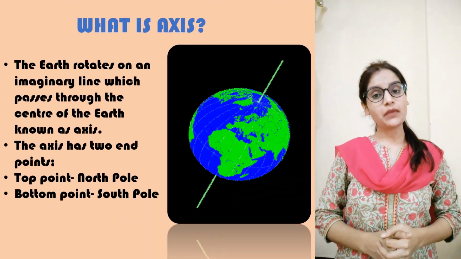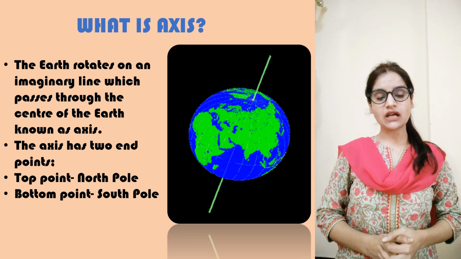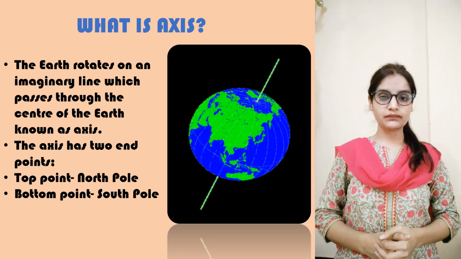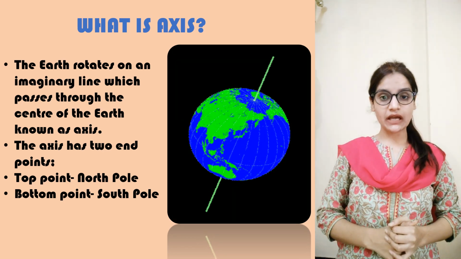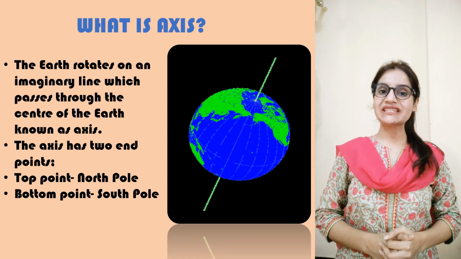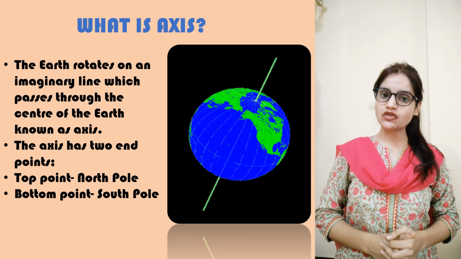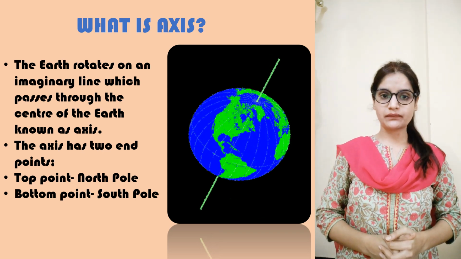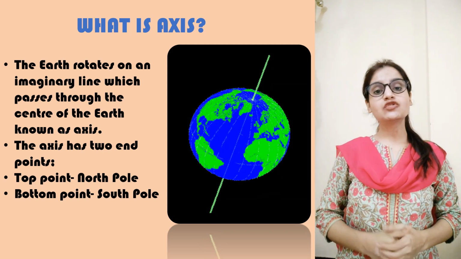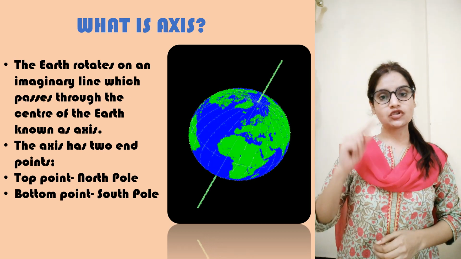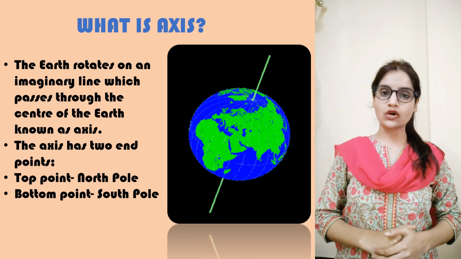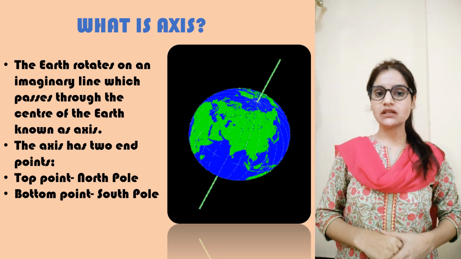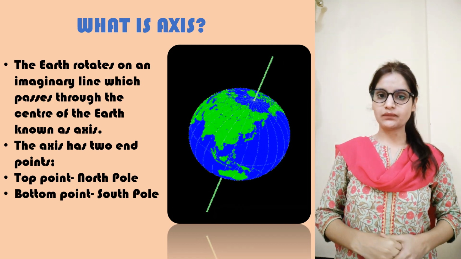Children, there are many imaginary lines that are passing through our earth. One of the imaginary lines that is passing through the center of the earth, on which the earth is rotating, is called an axis. The axis has two endpoints. The top end is known as the North Pole while the bottom end is known as the South Pole.